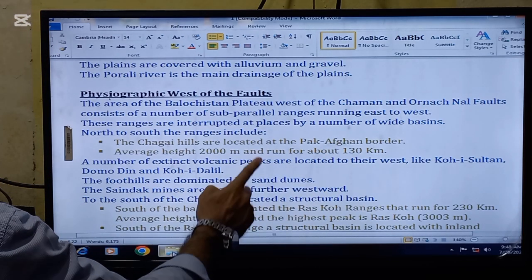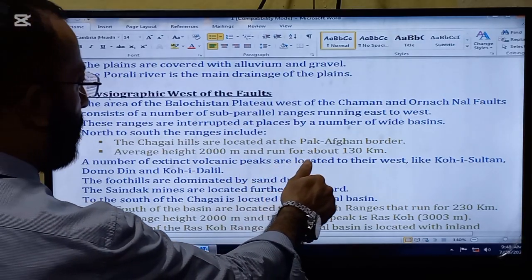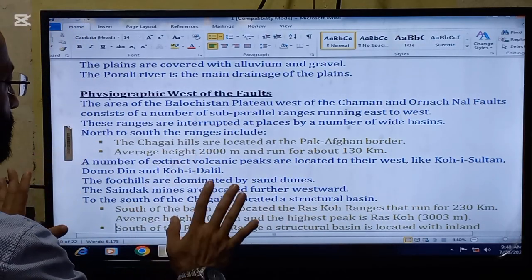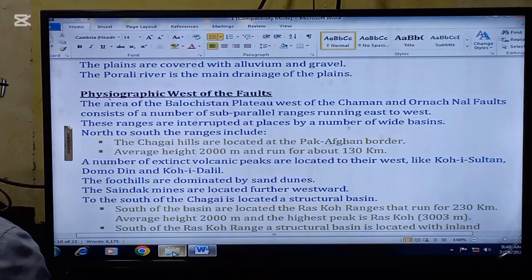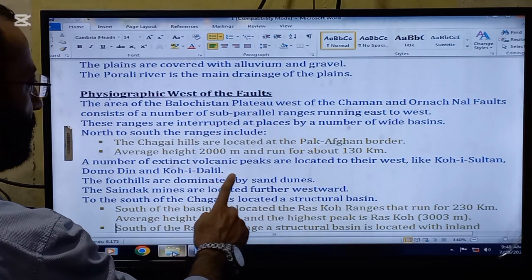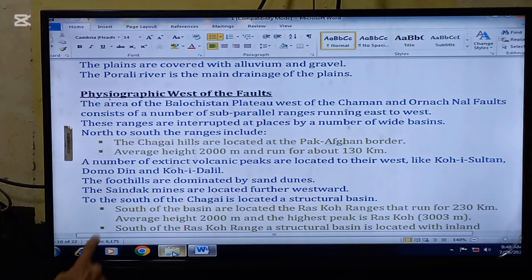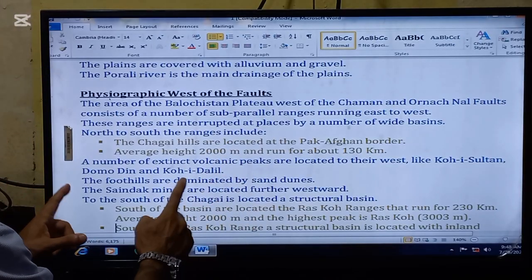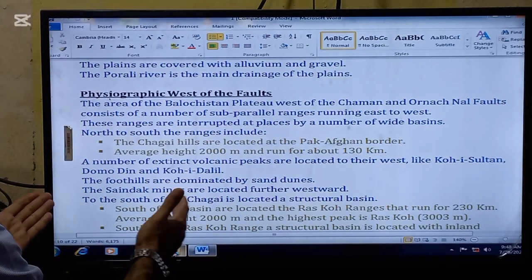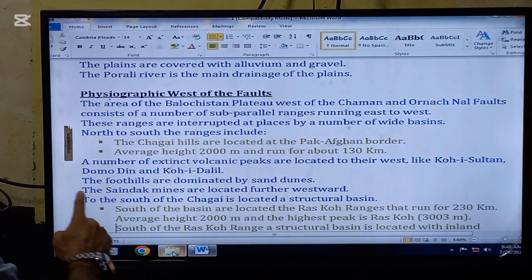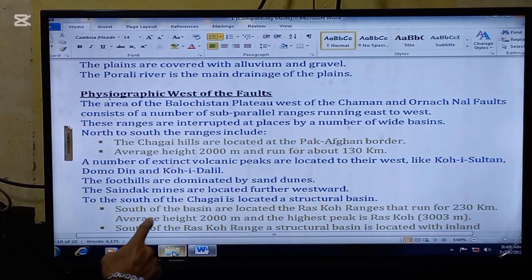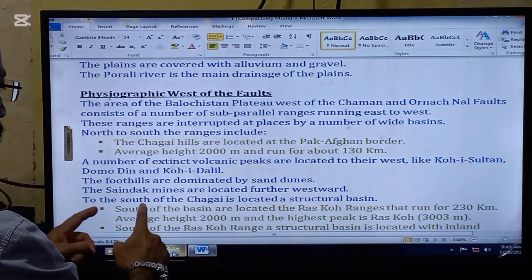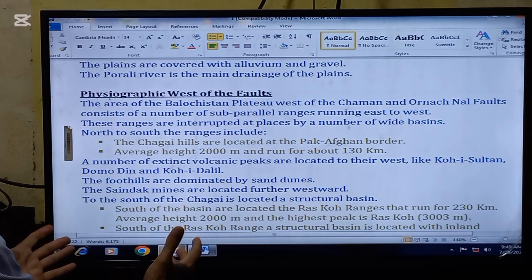North to south, the ranges include the Chagai Hills, located at the Pak-Afghan border. Chagai Hills are very famous as far as Pakistan's nuclear explosions are concerned. Average height is 2000 meters and they run for about 130 kilometers. A number of extinct volcanic peaks are located to their west. These volcanic peaks were active at one time, but they are now extinct, like Koh-e-Sultan, Dalbandin, and Koh-e-Dalil. The foothills are dominated by sand dunes. The Saindak mines are located further westward. And there are other very precious mines located in the area.